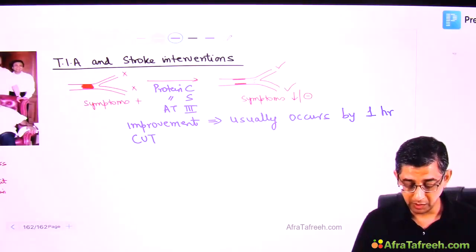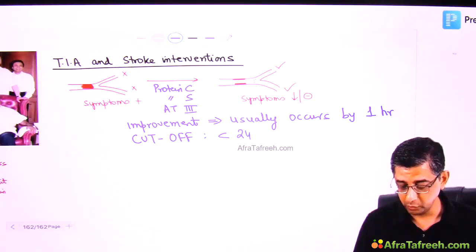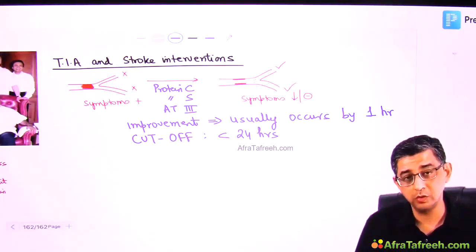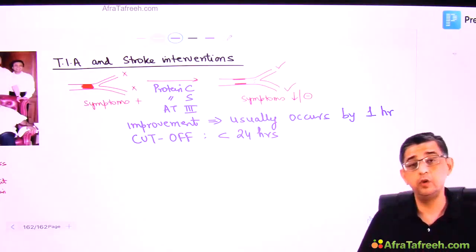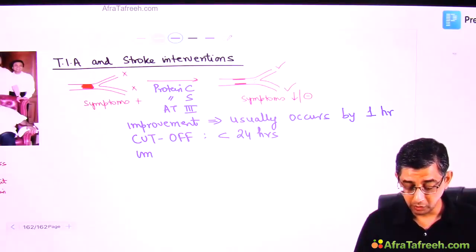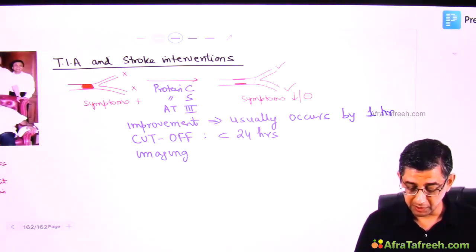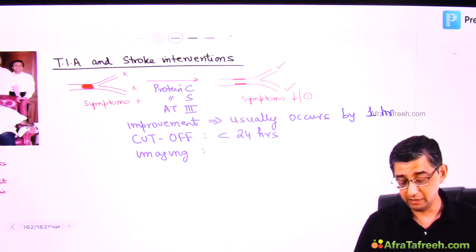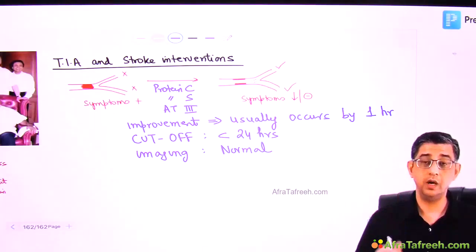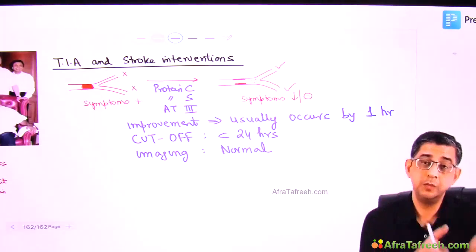There have been MCQs in the exam regarding the cutoff for transient ischemic attack. The upper limit of improvement is usually within 24 hours. If symptoms persist beyond that, it's obviously a full-blown stroke, and the person is even beyond the window period now, so you need to make a quick diagnosis. Imaging will be normal in patients of transient ischemic attack. I want to highlight the fact that when it comes to imaging in an acute ischemic stroke, again in the early phase of ischemic stroke, imaging can be normal.